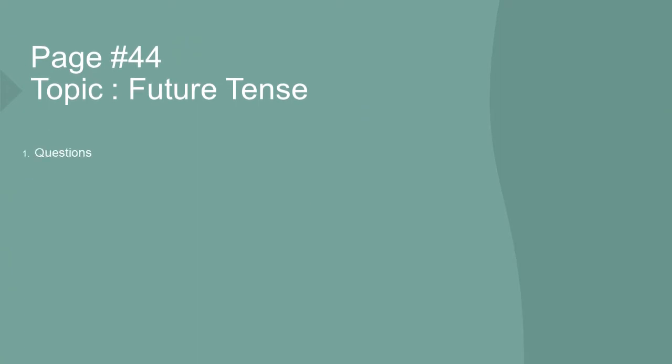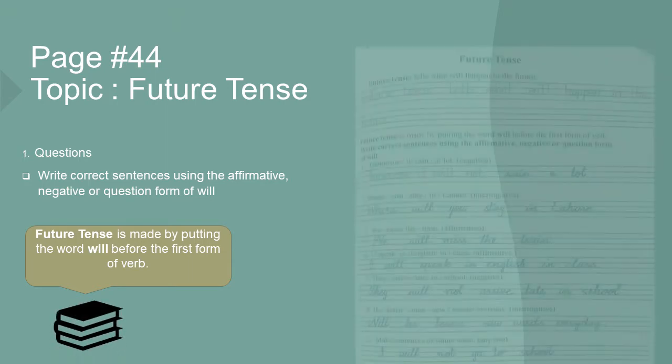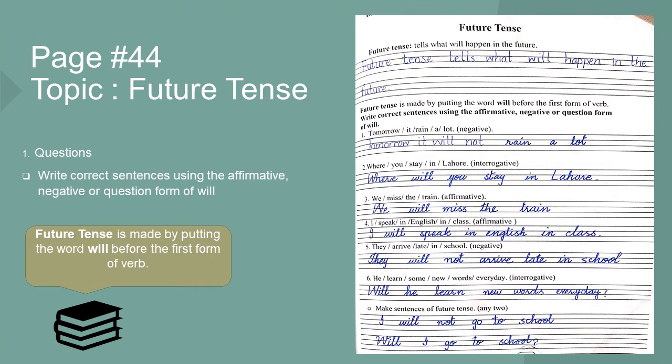Page number 44, future tense. The question is, write a correct sentence using the affirmative, negative or question form of will. I've already told you future tense is made by putting the word will before the first form of verb. First we will copy the future tense definition: future tense tells what will happen in the future. And we are going to solve the question.